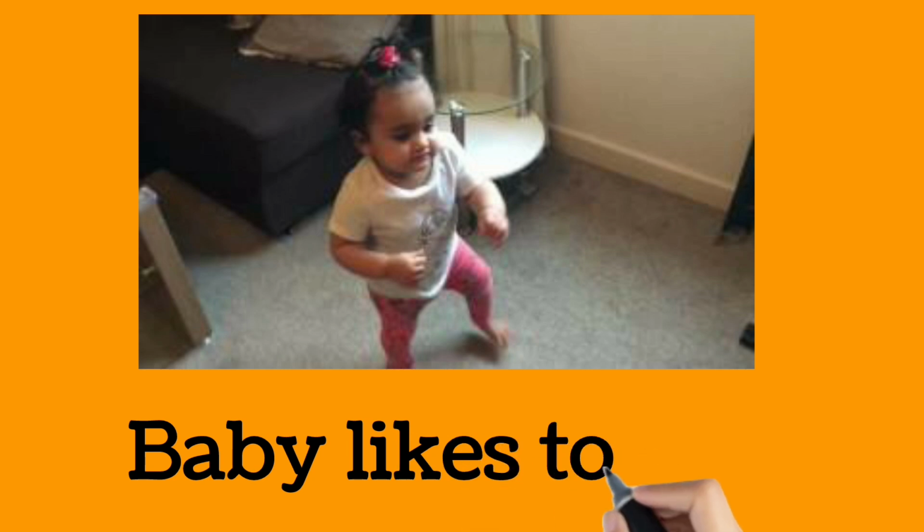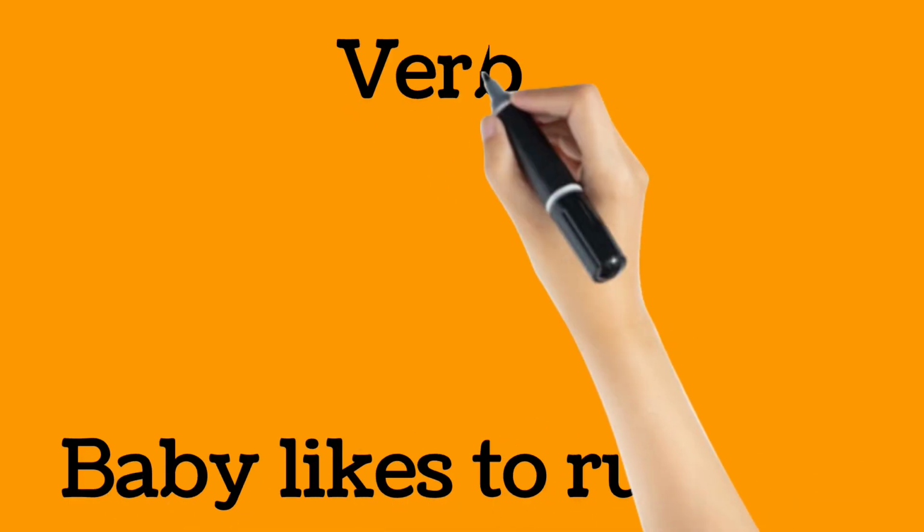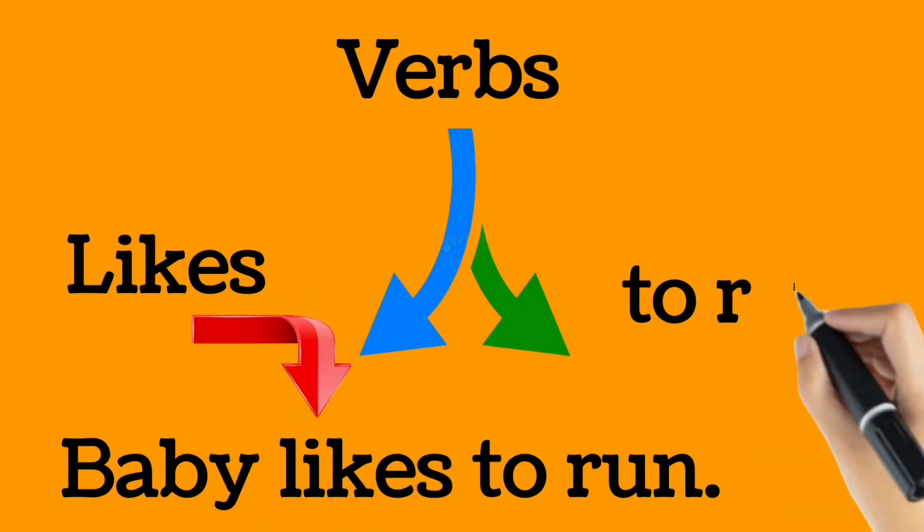Friends, here are some sentences to understand infinitive and gerunds. Sentence: baby likes to run. We will analyze the sentence baby likes to run. In this sentence there are two verbs. First is likes, second is to run.